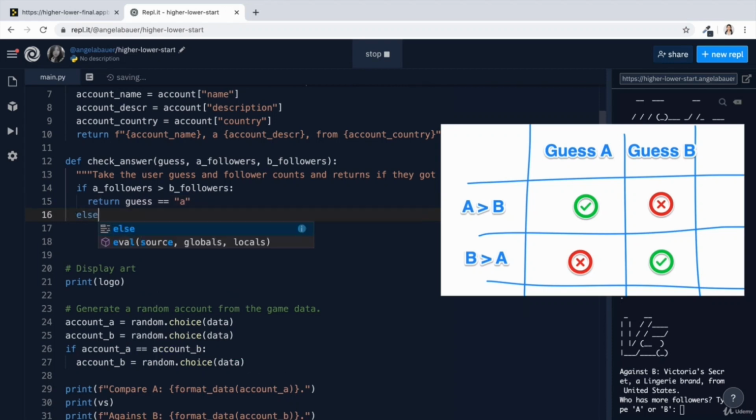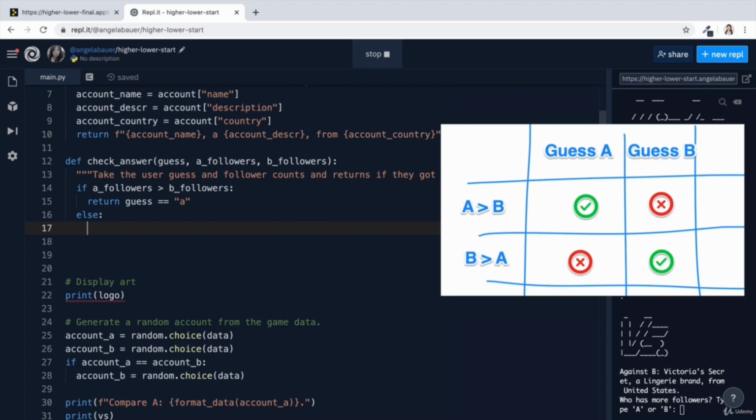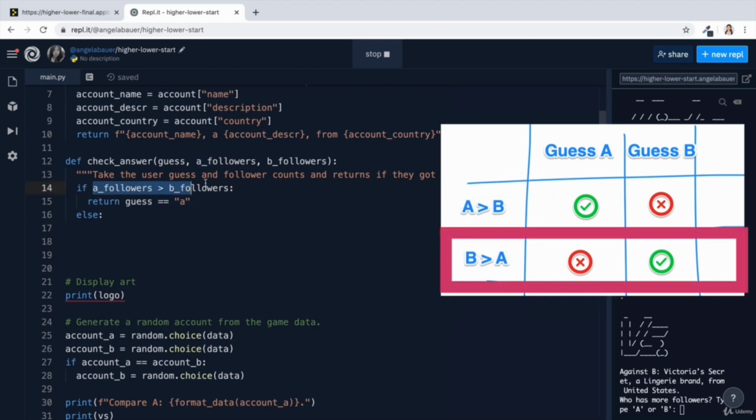In my case, all I need to do to express my table of possibilities is to first check if A is greater than B. Now, else, namely if the opposite was true, B was greater than A, then I'm going to return if guess is equal to B.